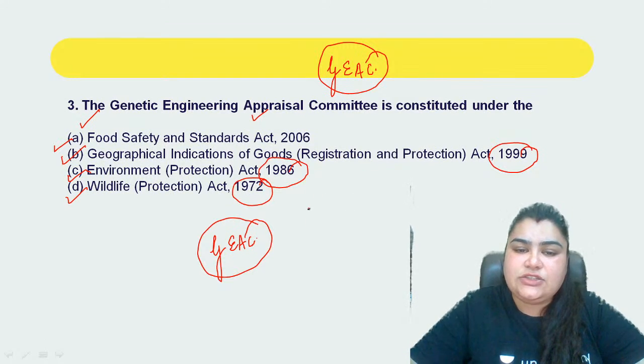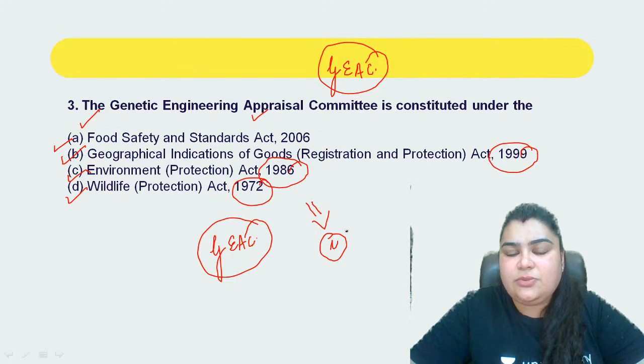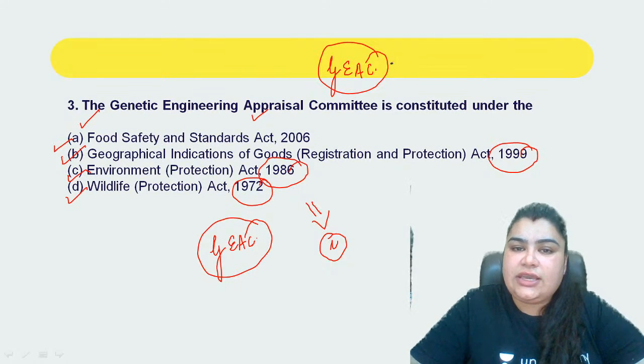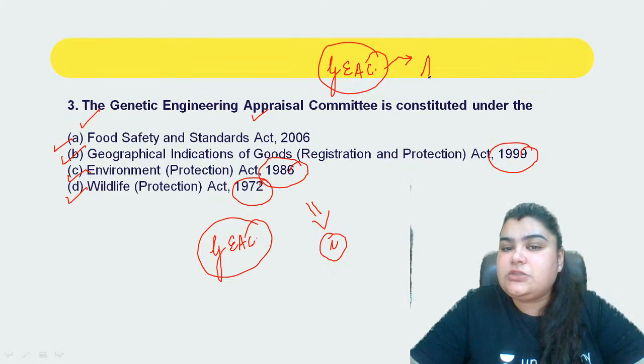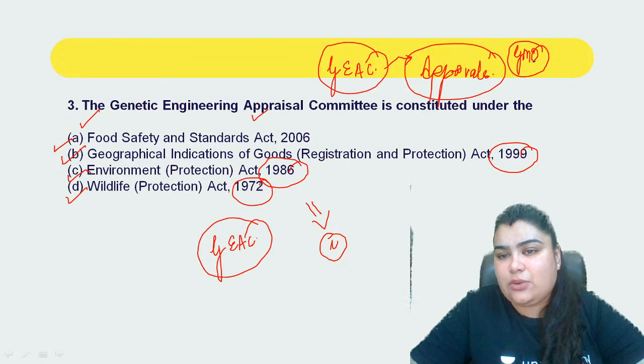So guys, the correct answer to this question here is going to be C. That is the Environmental Protection Act of 1986. As you would all know, GEAC basically is the Genetic Engineering Appraisal Committee. It is responsible for giving approvals for the plantations and ready use of all the genetically modified crops or genetically modified organisms out there.